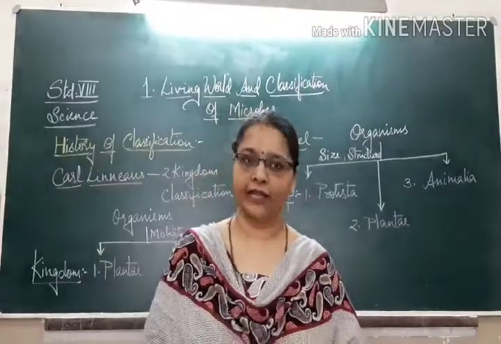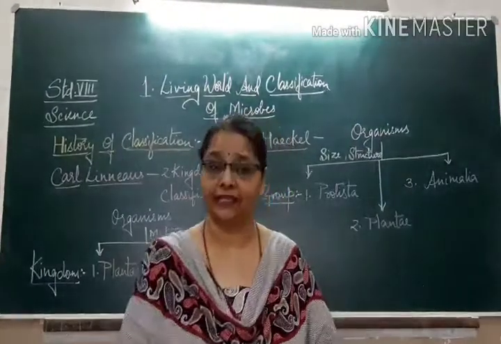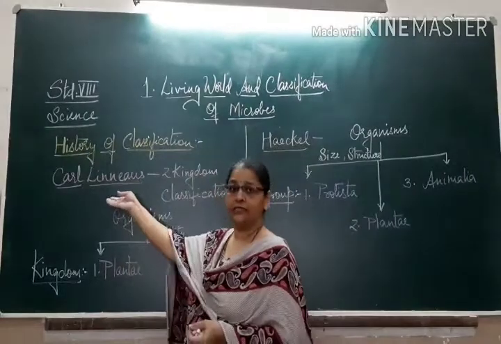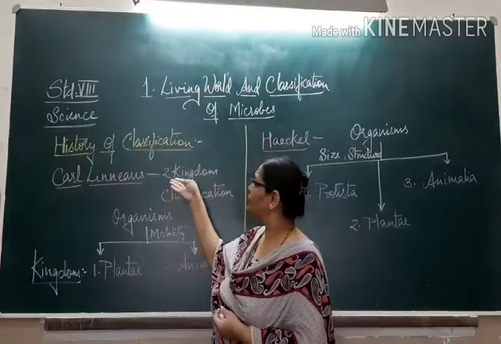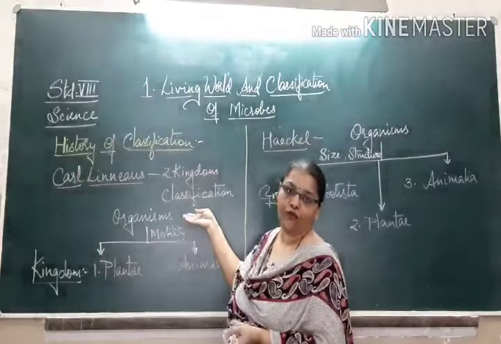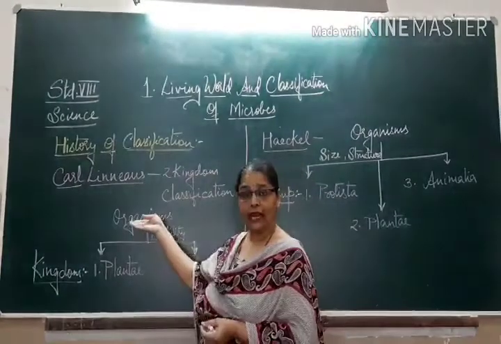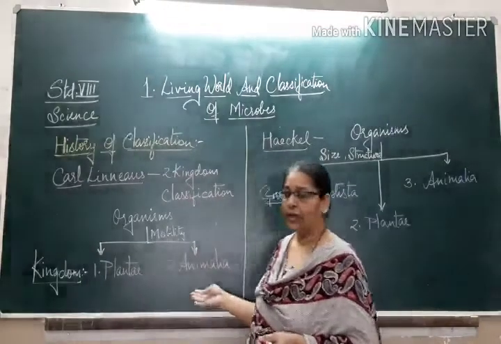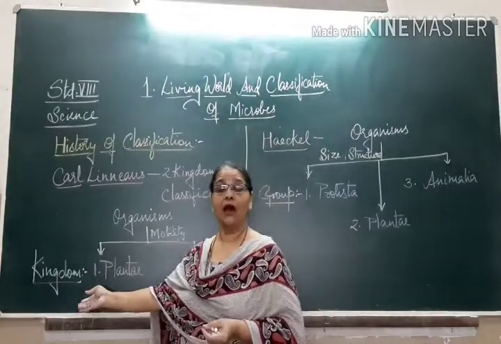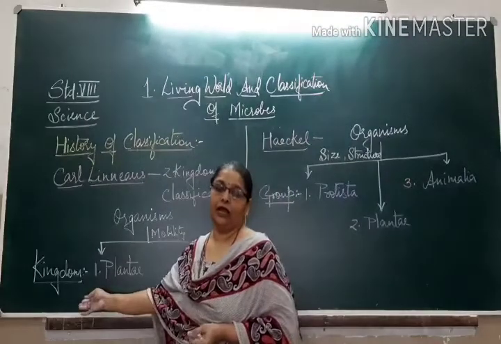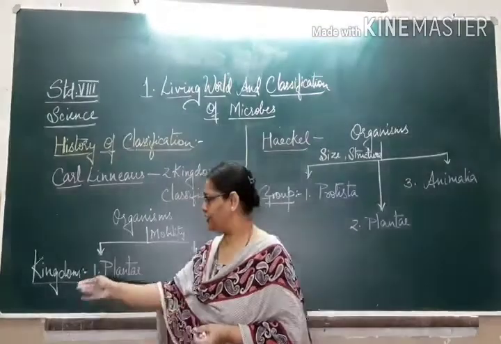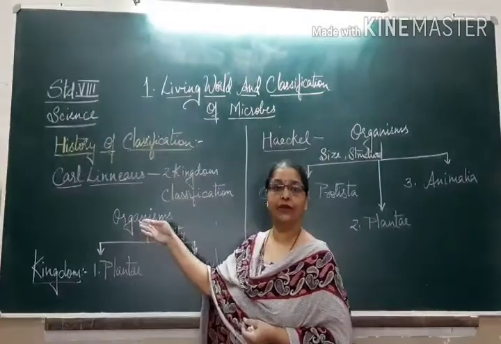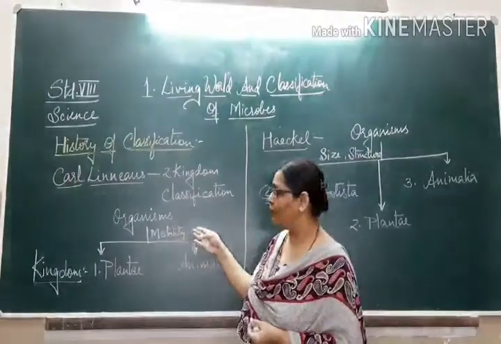Next, in the modern times came Carl Linnaeus. Carl Linnaeus proposed the two-kingdom classification of organisms, where he classified the organisms into two kingdoms. Now, kingdom is the largest group in the hierarchy of classification. The organisms were classified on the basis of mobility.